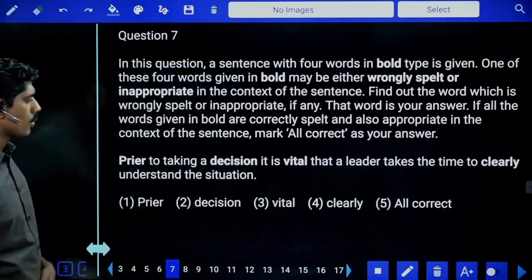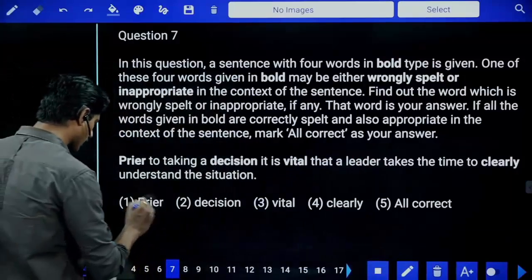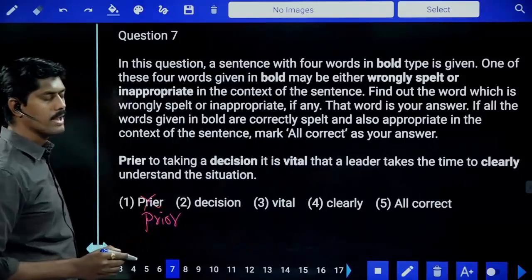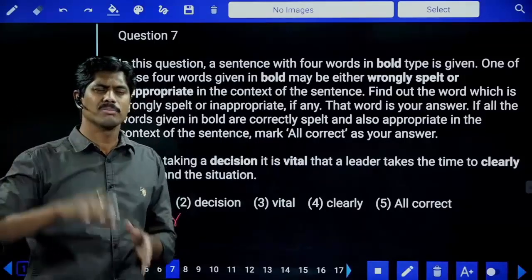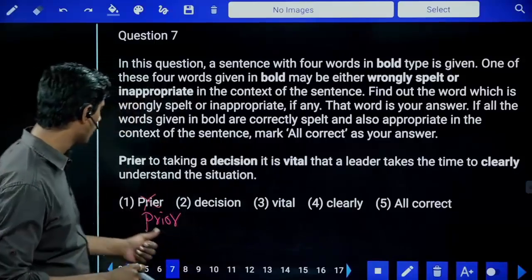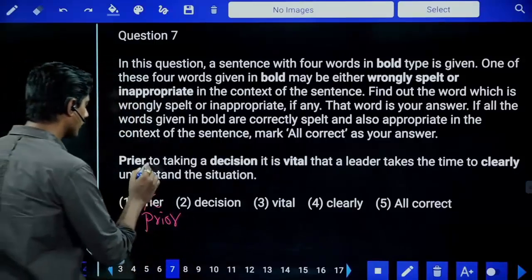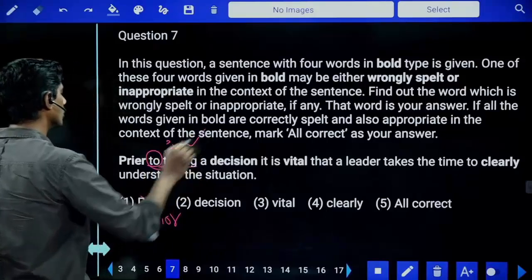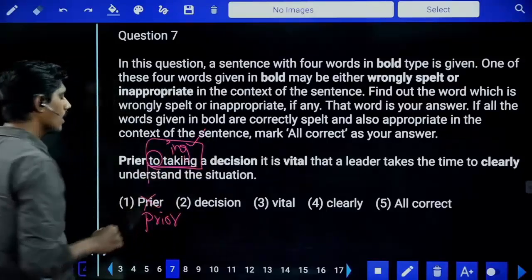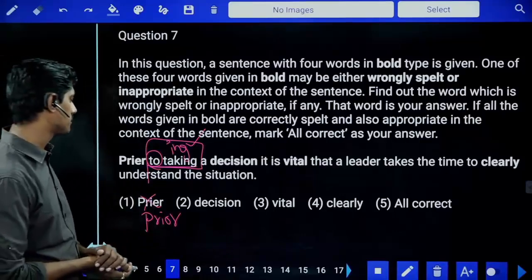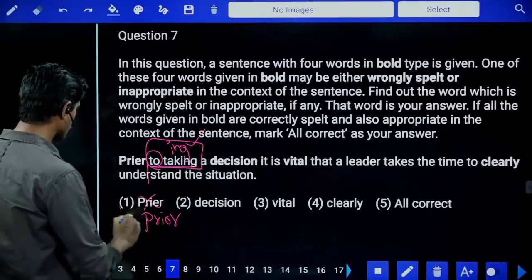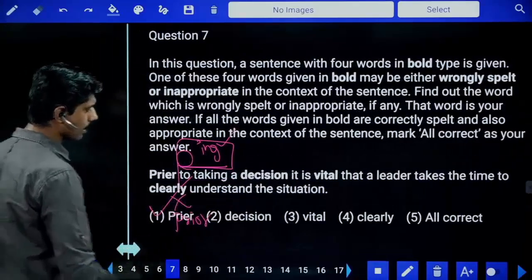Prior, decision, vital, clearly. Prior spelling is wrong. PRIOR. Prior means before, or before this particular thing is called prior. And remember, whenever prior to takes a verb, we must use only V1 plus ing. You note this point. Prior to is a special case, an exceptional case. After prior to, always take ing. Error is in the first part. Spelling is PRIOR.